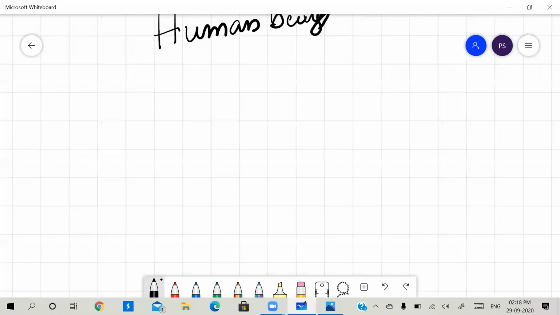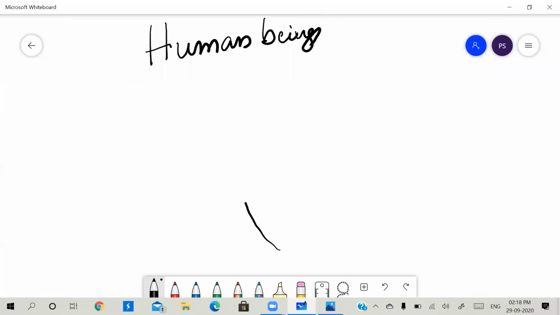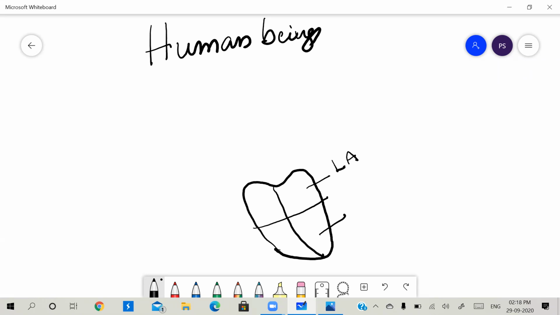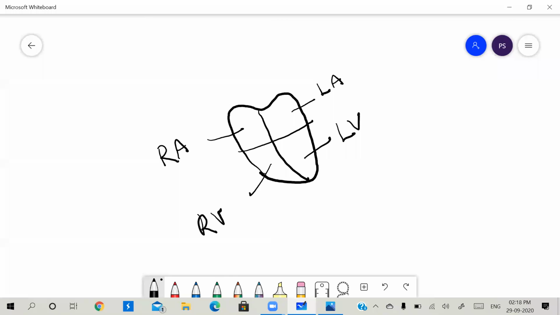So here, we'll see the human heart. Here is the human heart: left auricle, left ventricle, right auricle, right ventricle.